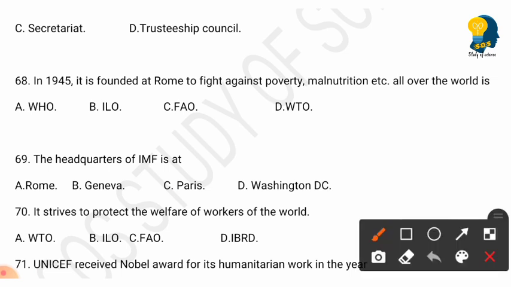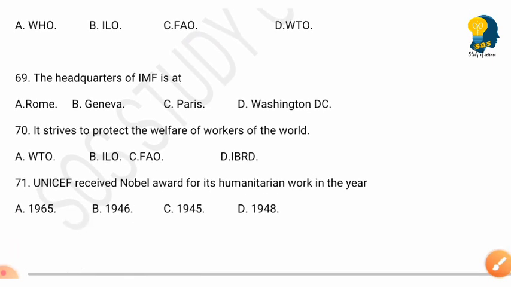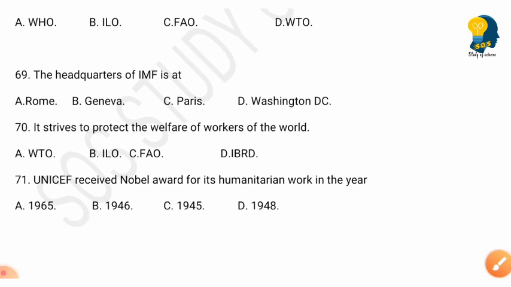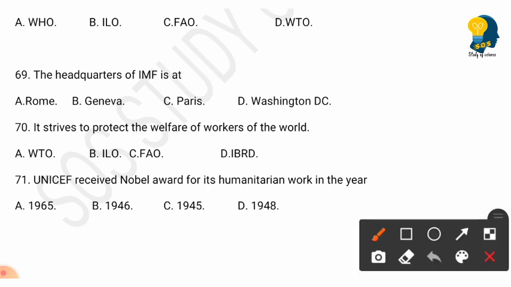So here the right answer is option C, FAO is founded at Rome to fight against poverty and malnutrition all over the world. The next question is the headquarters of IMF is at. Options are Rome, Geneva, Paris, Washington DC. The right answer is option D, Washington DC is the headquarters of IMF.